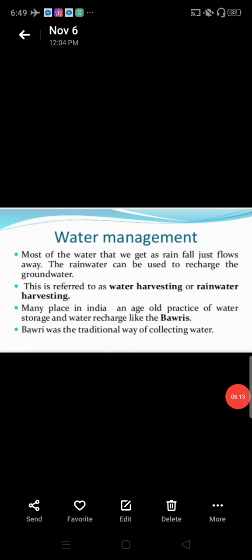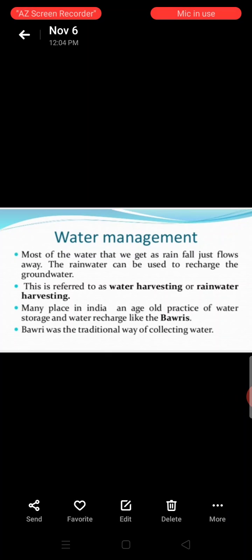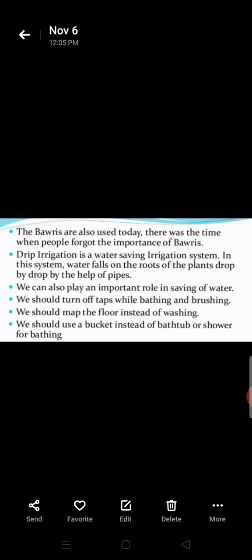Water management. Most of the water that we get as rainfall just flows away. The rainwater can be used to recharge the groundwater. This is referred to as water harvesting or rainwater harvesting. In many places in India, there is an age-old practice of water storage and water recharge like the Vavaris. Vavaris were the traditional way of collecting water. The Vavaris are also used today.